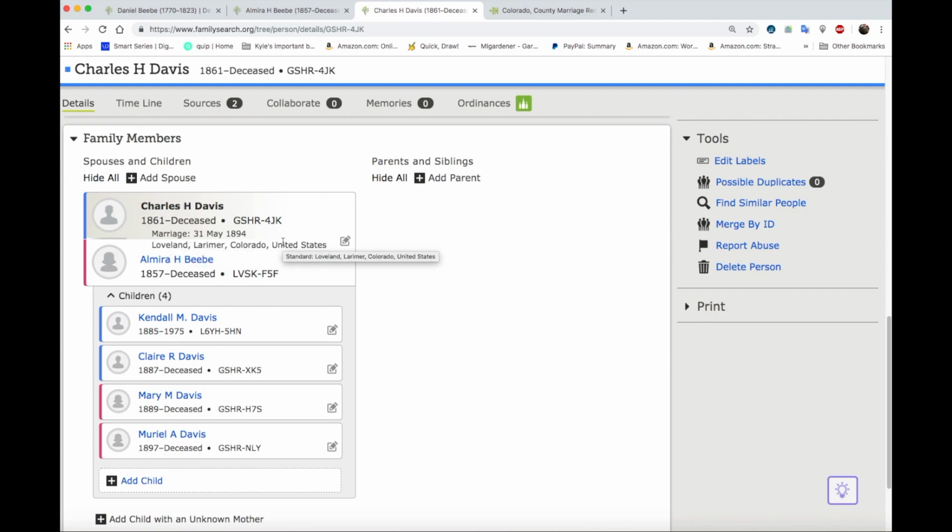I just noticed these children are born before their marriage. So Elmira is not the mother of these three children.